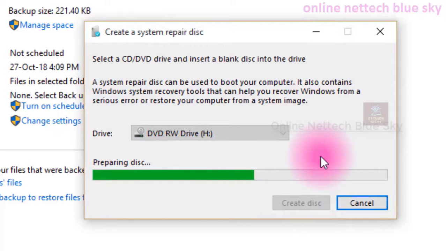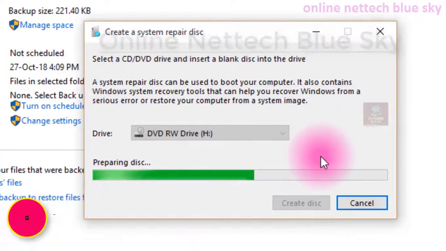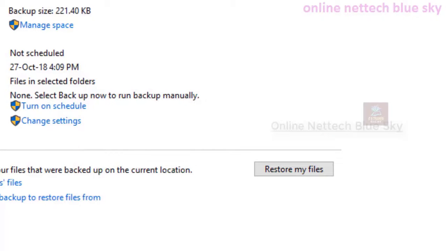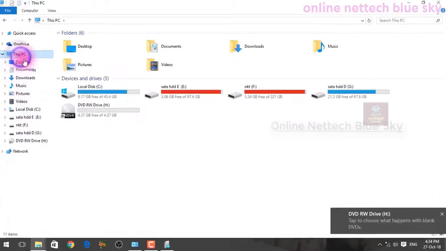So my system automatically creates a repair disk, and it first checks the blank DVD, and the second step is the bootable files, that means boot starting data files, the main computer files here. You can see the tab showing here. This is my blank DVD I already inserted, and you can see my system repair disk being created here.